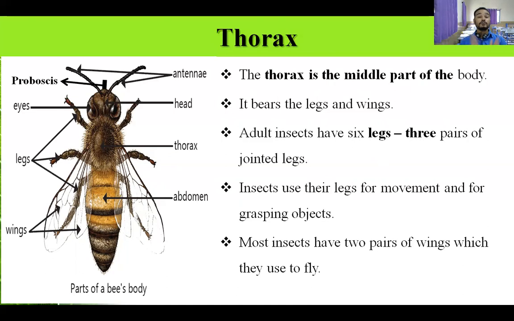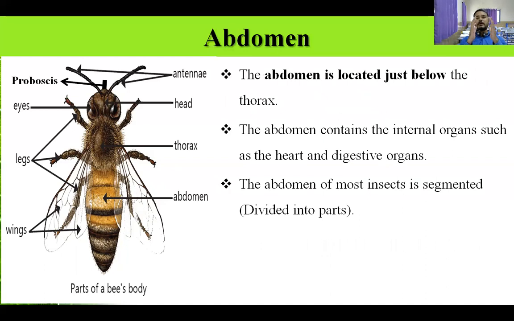This was about thorax. So thorax is the middle part of the insect body, which holds all the six legs and two pairs of wings. What is the function of legs? For movement or for grasping objects. What is the function of wings? For flying. This was the function of thorax. Got it? Now, the third part of the insect body is called abdomen.